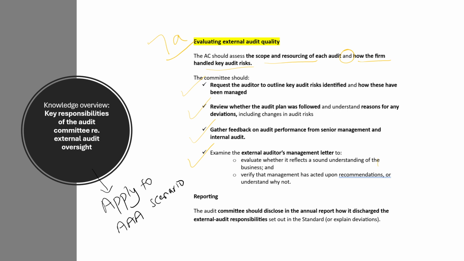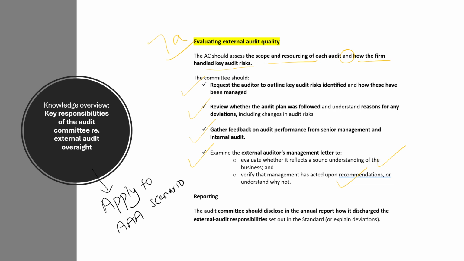Now, they need to evaluate whether the letter reflects a sound understanding of the business. So, have the auditors really understood the business? And any recommendations that were given by the external auditors, were they actually acted upon? So this is basically what we mean by evaluating external audit quality. Let's not get confused. We're still talking about how the audit committee needs to make sure that external audit work has been done up to a certain standard.